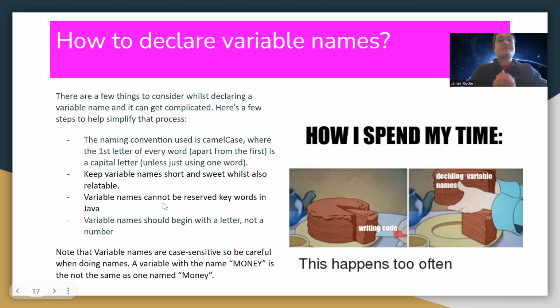Variable names cannot be reserved keywords in Java. For example, you can't name a variable int, because int is a reserved word. Also, variable names should begin with a letter. They should not begin with a number, and shouldn't really begin with a symbol either. It should begin with a letter.